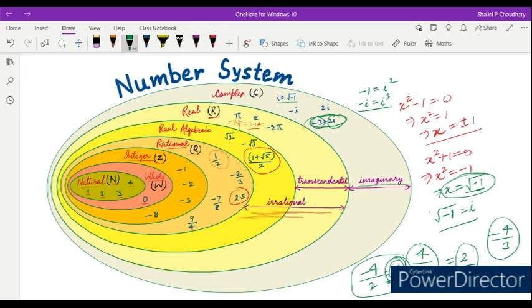And the subset of integer is whole number. Whole number contains 0 and all the positive numbers, but not any negative number. The subset of whole number is natural number, and natural numbers start from 1, not lesser than 1. So 0 plus natural numbers will be whole numbers, and whole numbers plus the negative values of natural numbers will be integers. Now this is the complete concept of number system. I hope you understood the concept.